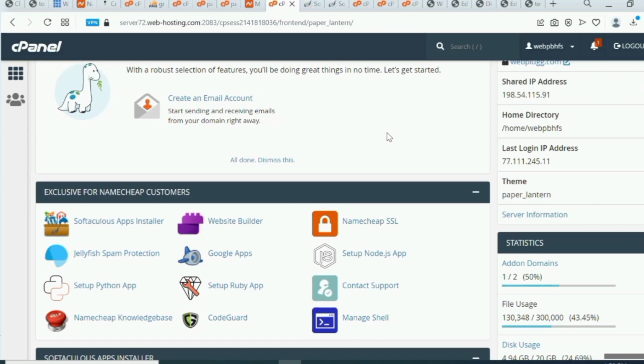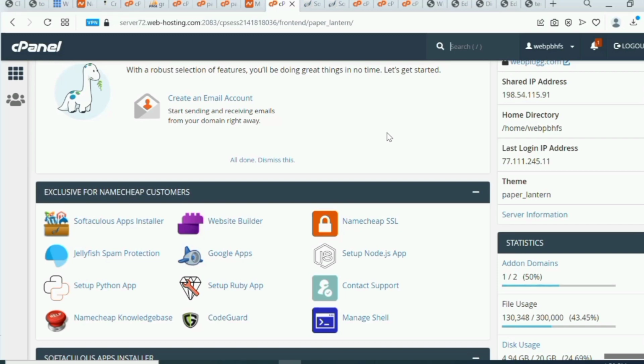So once you've logged into your cPanel, it is from here now that we can start installing WordPress, because we are going to be using WordPress to build and design this blog and this news media website. So you can install your blog on this server, and then you can get your themes, the themes that will do the functionalities of the front end and everything you are going to see on the server. So once we are here, the next thing to do is to install WordPress.